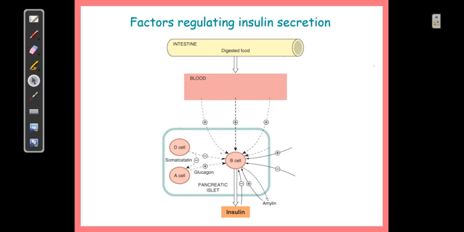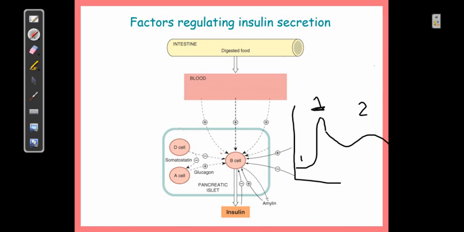Remember that the release of insulin from the pancreatic beta cell is a biphasic response. Initially there is a rapid response, that is a high level of insulin you can observe in the blood plasma, followed by a second release which will be slow and sustained, right? Such is the effect. This is the first phase, and this is the second phase, right? So a biphasic response can be observed in the blood following a normal meal that you take, right? If you go through the measurement of insulin level in the blood, it is definitely a biphasic response that you can observe, right.